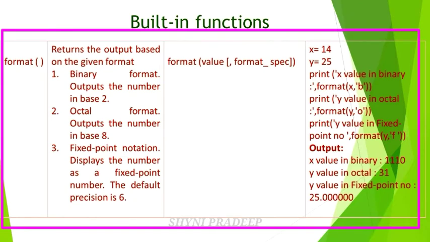The octal format of 25 is what? 31. And next, print y value in fixed point number, which means the default precision is 6. So you have to write 25, and after the decimal point, you have to write 60. Okay, so this is the output.